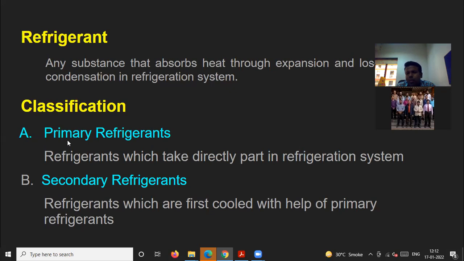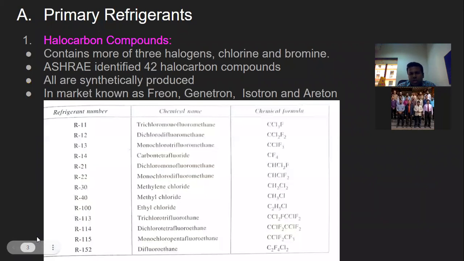So understand, primary refrigerants directly take part in the refrigeration system. Secondary refrigerants are not directly involved in the refrigeration system; they get cooled with the help of primary refrigerants. This is how they are classified. This is the broader classification.